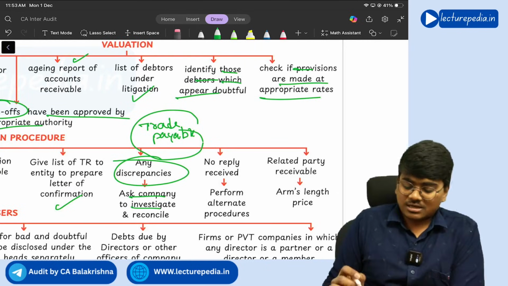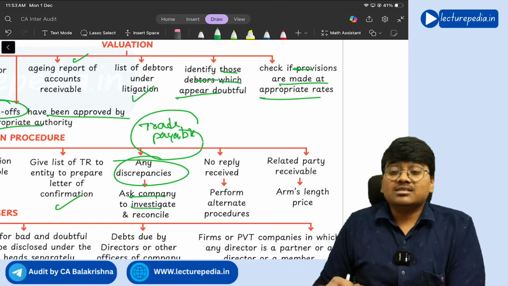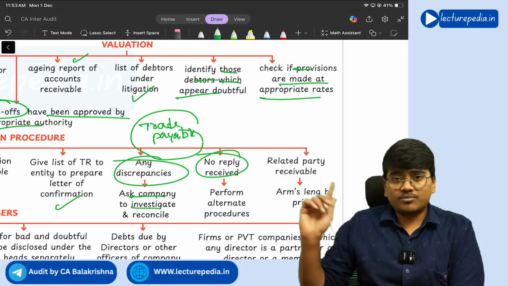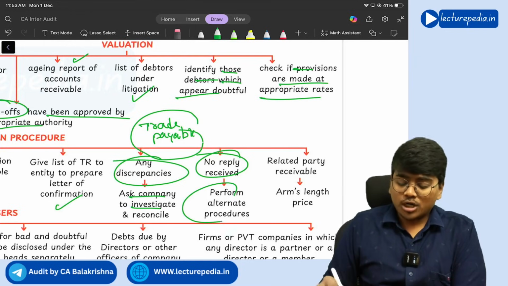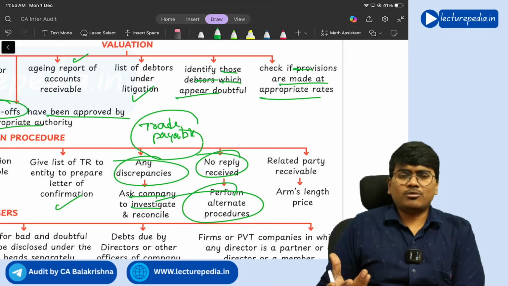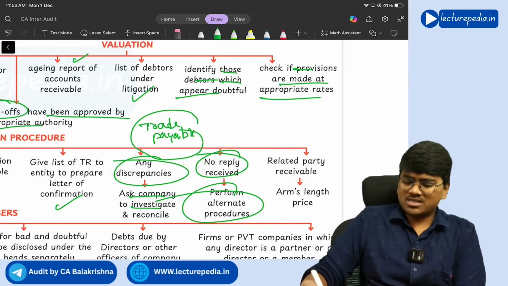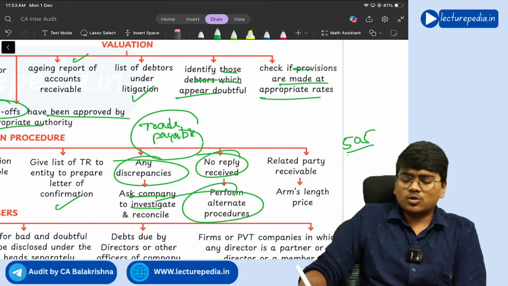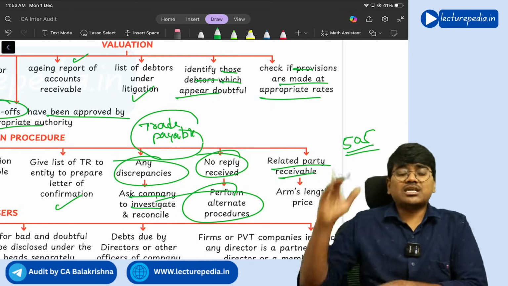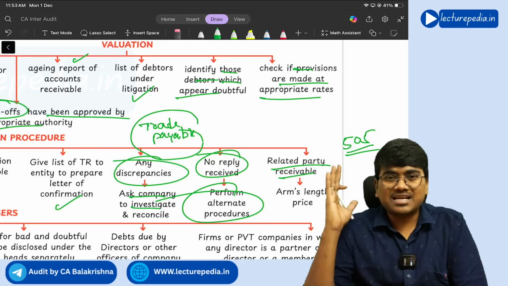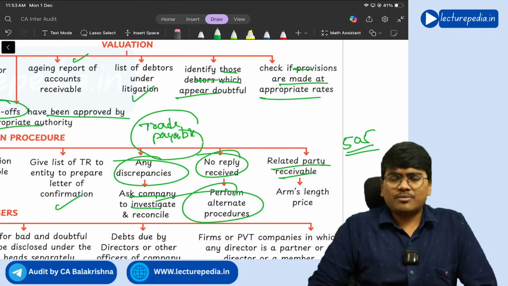If at all there is any discrepancy between the confirmation and the amount shown in the books of accounts, you need to ask the company to investigate and reconcile the same. If at all no reply has been received from that customer for this direct confirmation, you need to perform alternate audit procedure to obtain audit evidence. All these points we have discussed in standard 505. Next, in case of related party transaction, you need to ensure that the transaction has taken place at arm's length price. What is meant by arm's length price?